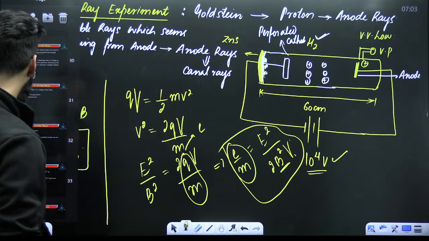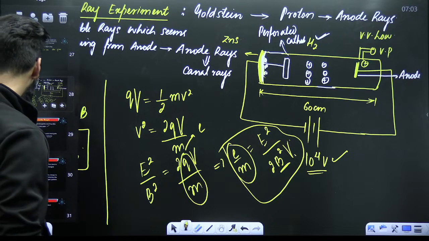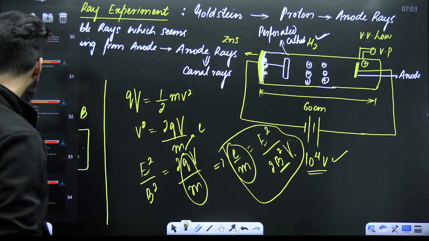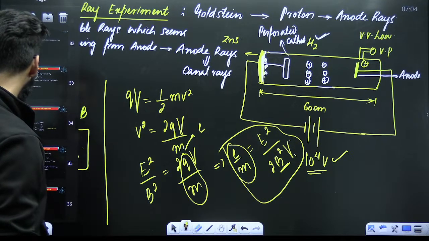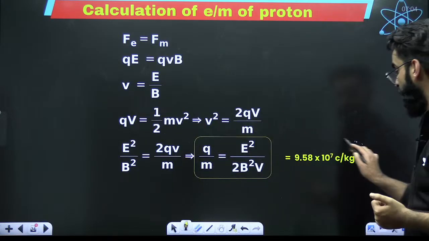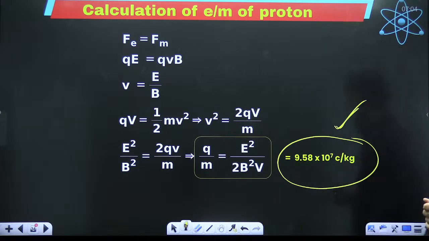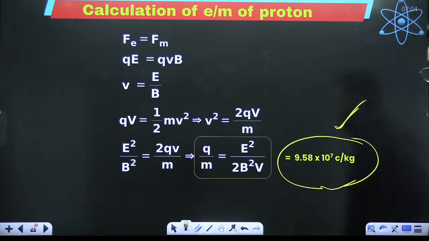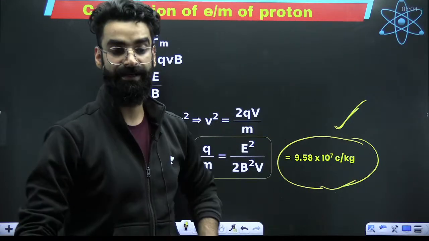And with the help of this E by M ratio, the E by M ratio of anode rays was exactly calculated. Right, people? Okay? Is it clear? This was the calculation done, which I showed you. And let me tell you, E by M ratio of anode rays was found out to be 9.58 times 10 raised power 7 coulomb per kg. This was the E by M ratio of your anode rays containing when H2 gas was in the container.